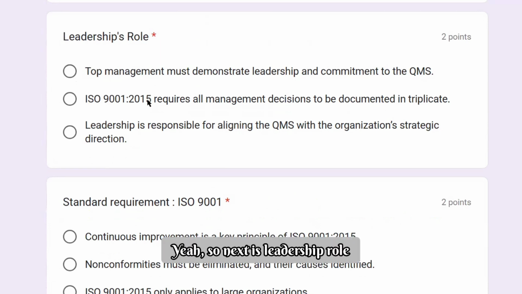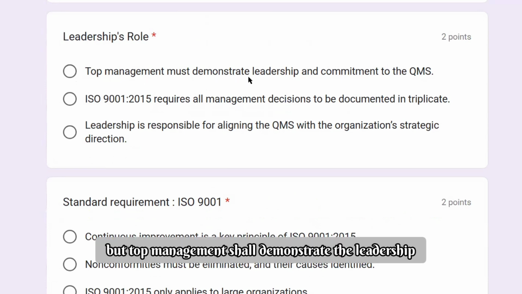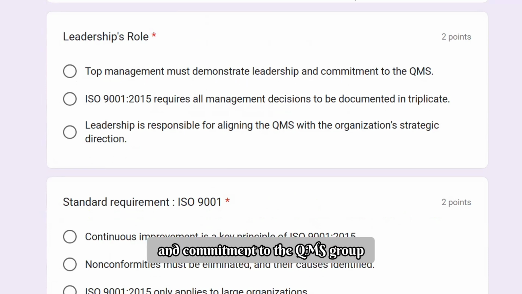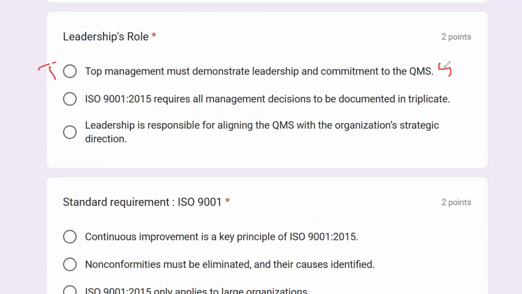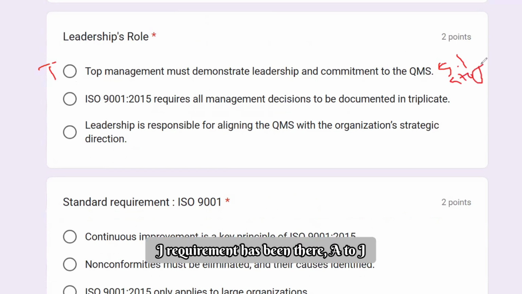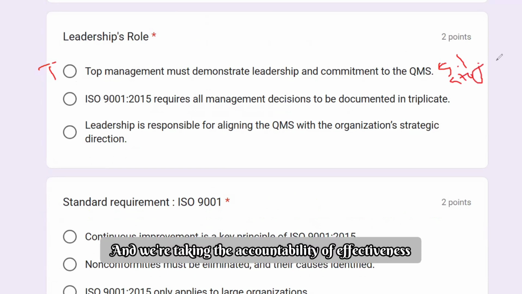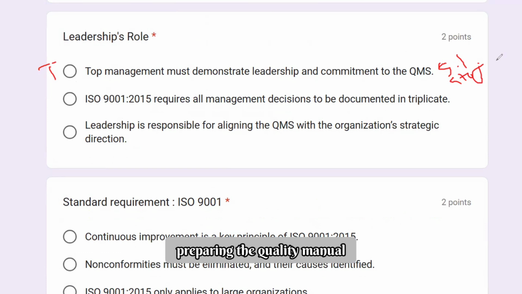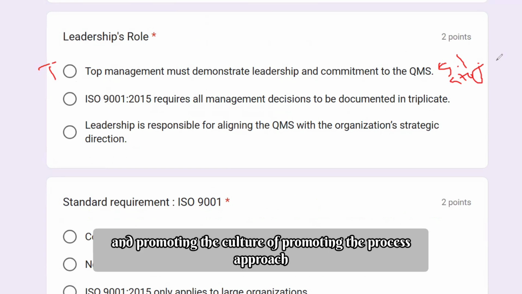So next is leadership roles. Top management shall demonstrate leadership and commitment to the QMS. True. Where do you get the evidence? In clause 5.1. There is a mention of requirements A all the way to J, including taking accountability for the effectiveness of the quality management system, establishing the quality policy and quality objectives, and promoting the culture of the process approach and risk-based thinking.